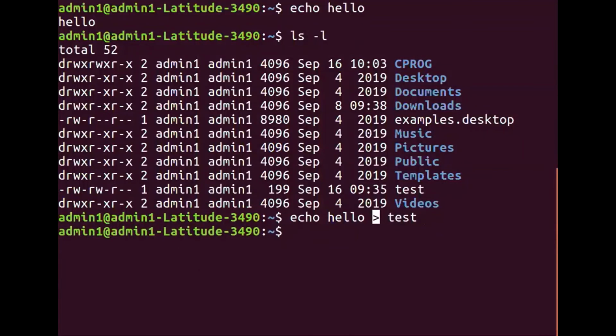Now I have told you earlier that in redirection, whatever follows after greater than is treated as a file, and test is a file. I have purposely given the name test as a file because you already have a file called test in your current working directory. That is why I showed you the output of ls minus l command, right? And then we have also seen when we discussed the cat command that if the destination file is already existing, the redirection operator will override the contents.